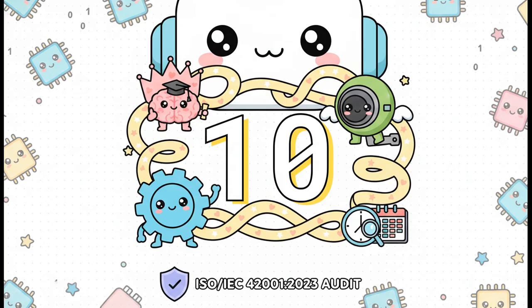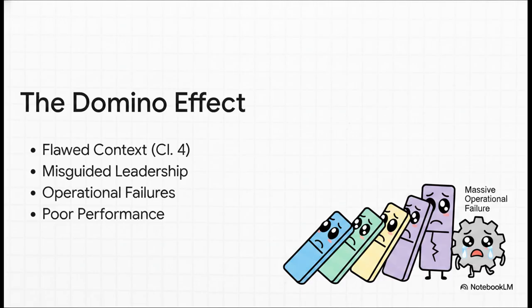10. That's the magic number, the total number of interlocking clauses in Annex SL that absolutely must function in perfect harmony to pass an ISO/IEC 42001:2023 audit. You just aren't going to pass if you have perfect operational tech but zero leadership commitment, or great leadership but zero continuous monitoring. And this circles us right back to that domino effect we talked about earlier. A crack in your foundation at Clause 4 will inevitably cascade and shatter your operational execution at Clause 8.